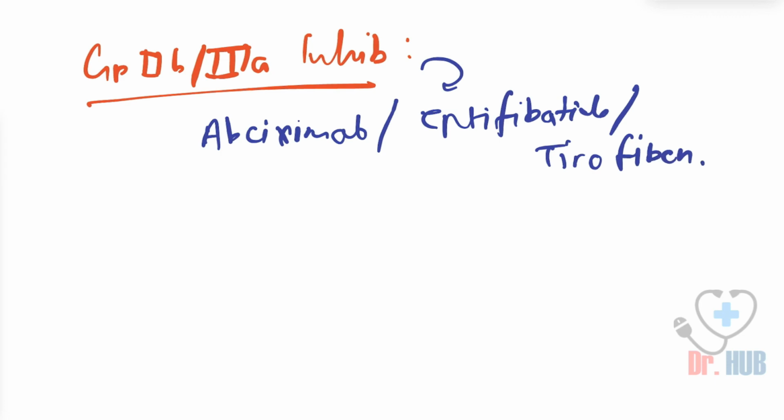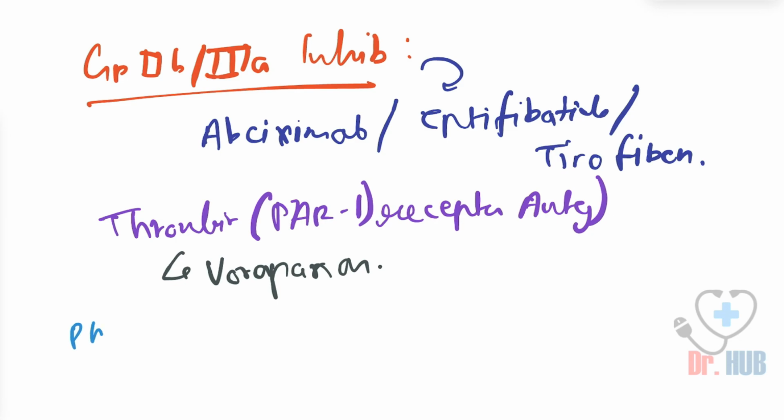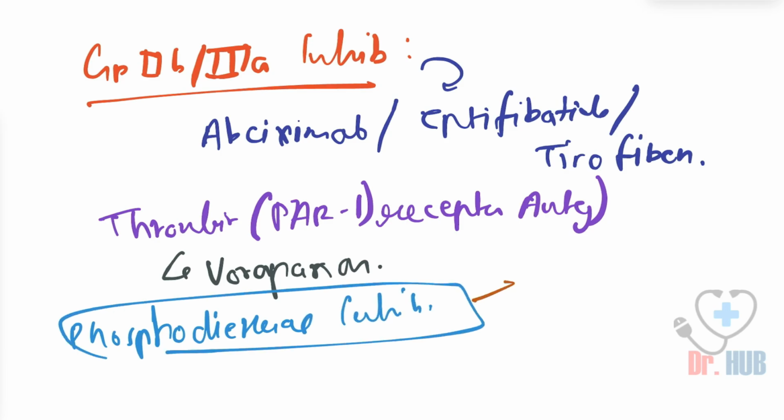Next, we look at the thrombin receptor antagonist. The thrombin receptor is PAR1. The PAR1 receptor antagonist drugs include Vorapaxar. Then we also look at the phosphodiesterase inhibitors. This includes dipyridamole.